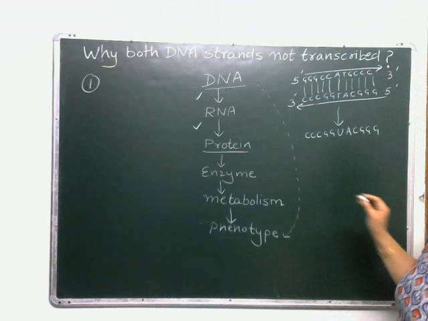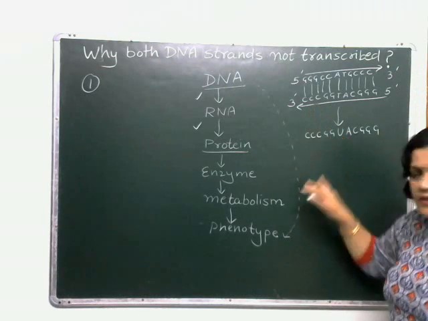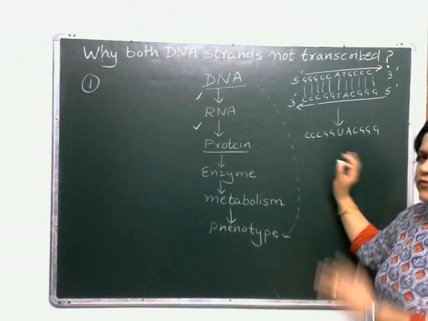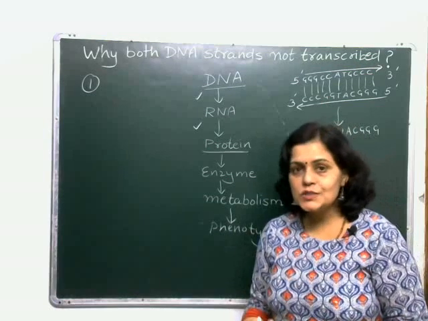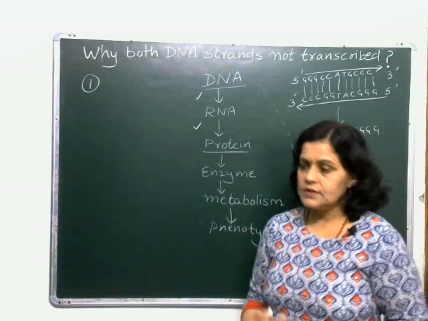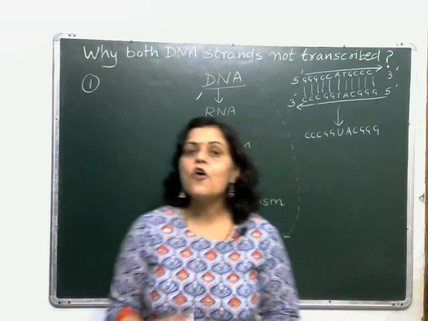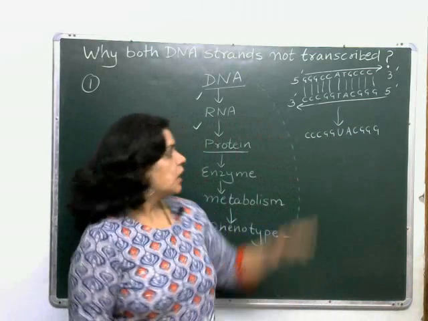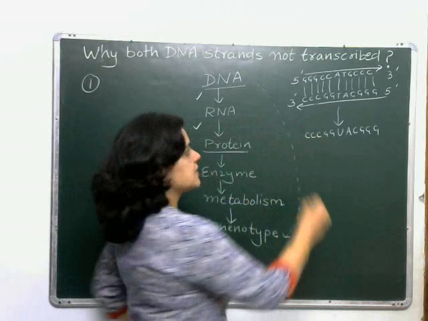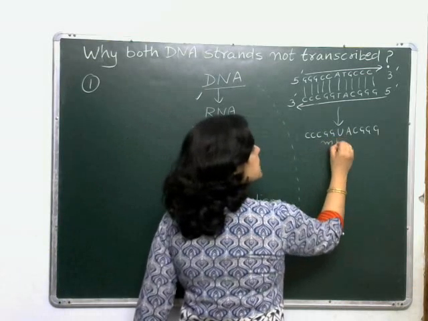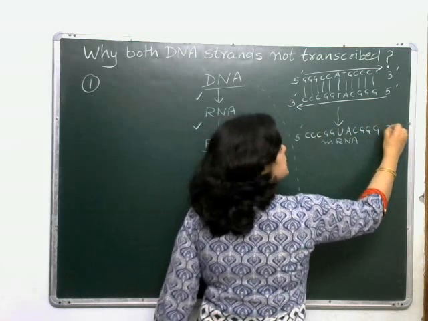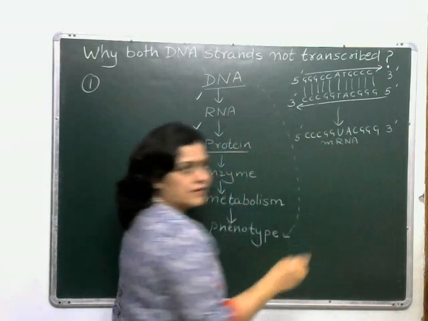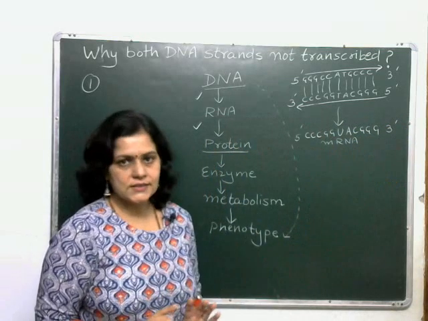Suppose the other strand is also being copied. Okay, that will come to it later on. But let's see what happens to this strand. Now, this RNA is formed inside the nucleus. This RNA, mRNA, will go to the cytoplasm and there it will help in protein synthesis.